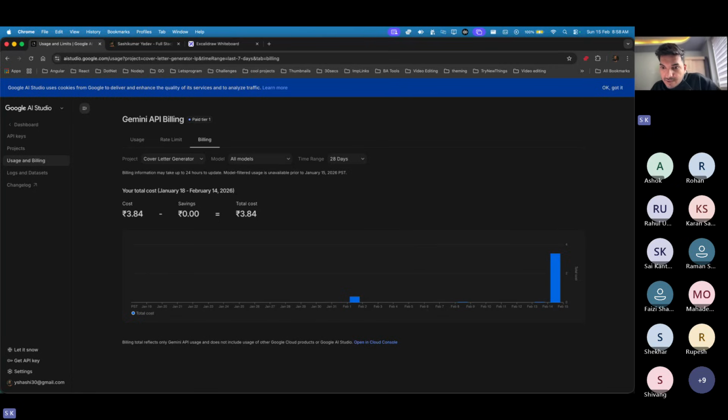Any questions? Can you explain it with any of this free resource? Because initially to learn, we should use free resources. Can you please use any free model? See, Shivang, I am going to use Gemini 2.5 Flash, which is the cheapest model. I don't think it's free nowadays, it was free a long time back. Now if you want to use their API, I think no one is giving it for free. You need to add your credit card and put some threshold like, after 100 rupees it will not work. But yeah, you need to pay something to learn.